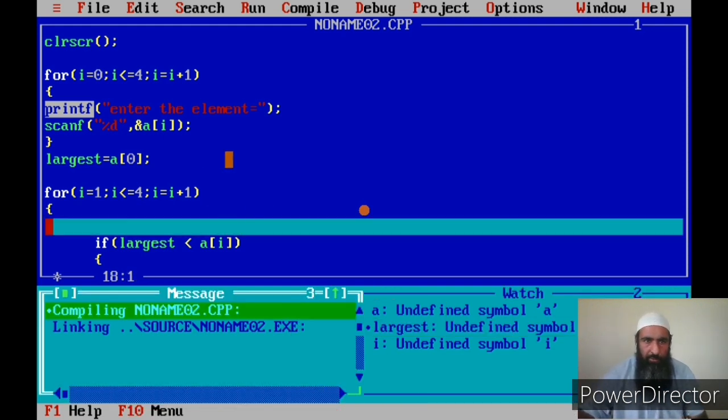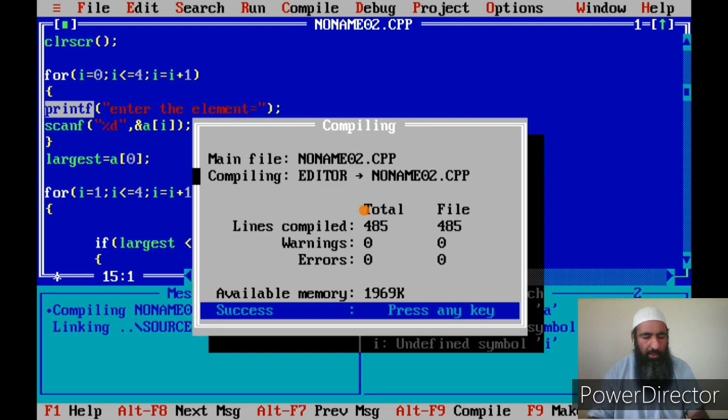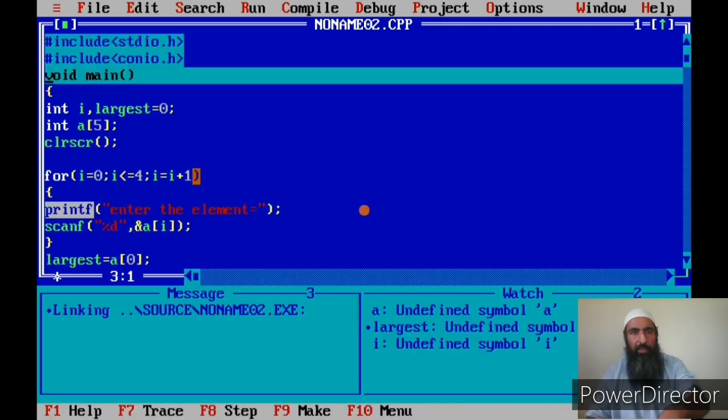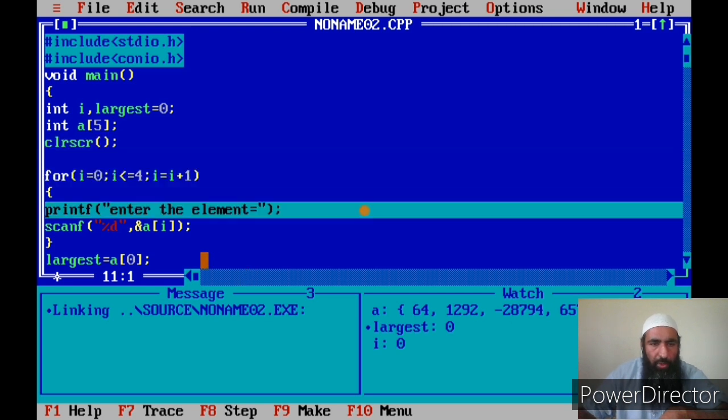Okay, now after that I compile my program first. My compilation is okay. Now I can run in scan mode. Now first I'll be inputting the array. How many elements? Now see here, I've changed the declaration from 4 to 5. I've changed my array size. So here you have got 1, 2, 3, 4 and 5 elements of the array.